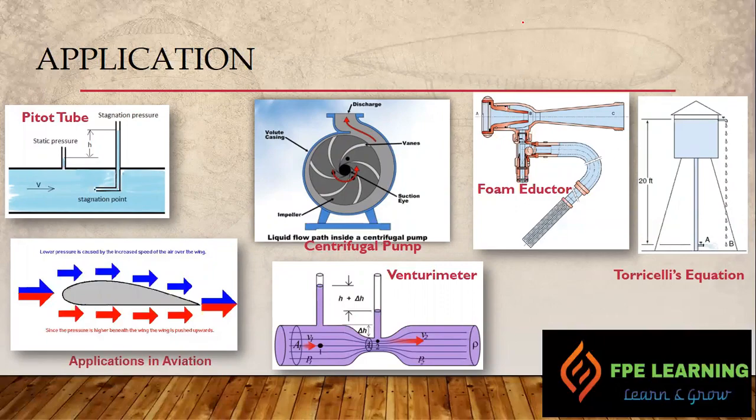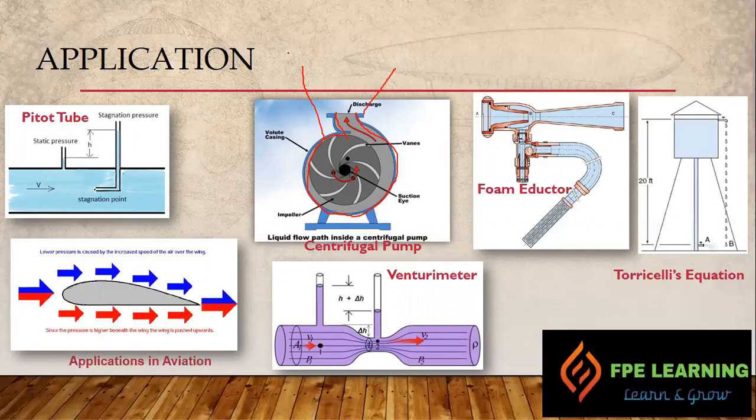centrifugal pumps, right? If you can see in the centrifugal pump, the area of the volute casing, once the liquid enters from the impeller and passes all the way through this volute casing and goes outside at the discharge flange, the area is getting higher towards the top. So the area at this location is much higher than the area at this location where fluid enters inside the volute casing. Because of that, the velocity at this point is much higher,